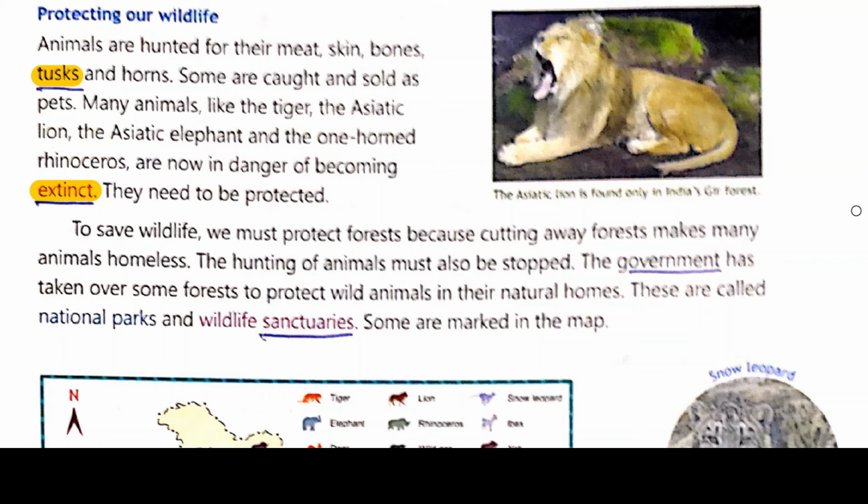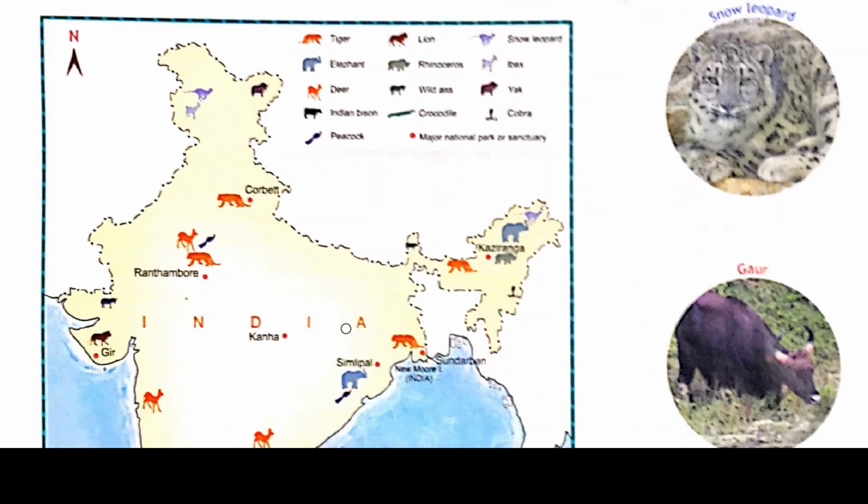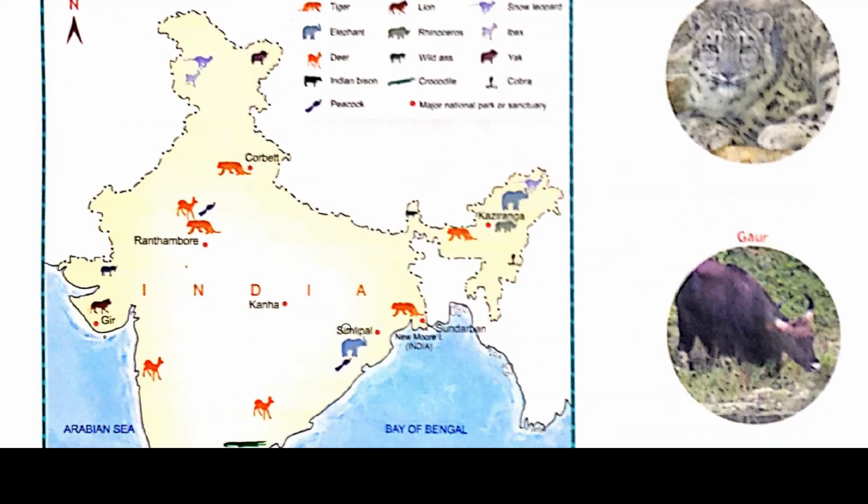The government has taken over some forests to protect wild animals in their natural homes. Nowadays the government has taken steps to protect these wild animals in their natural homes. These are called national parks and wildlife sanctuaries. The government has made parks and national wildlife sanctuaries to preserve and protect these wild animals. Some are marked in the map. You can see the map given below. Different types of wildlife sanctuaries and national parks are given, and how the animals are protected there. It is the plan made by our government.